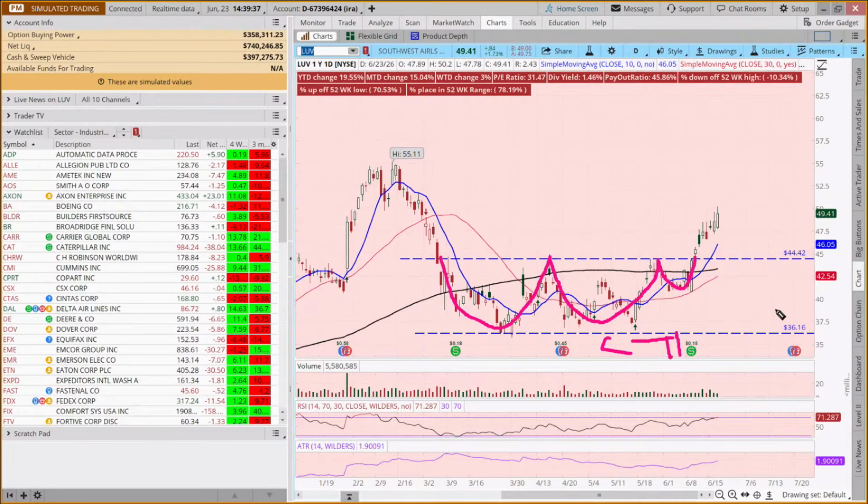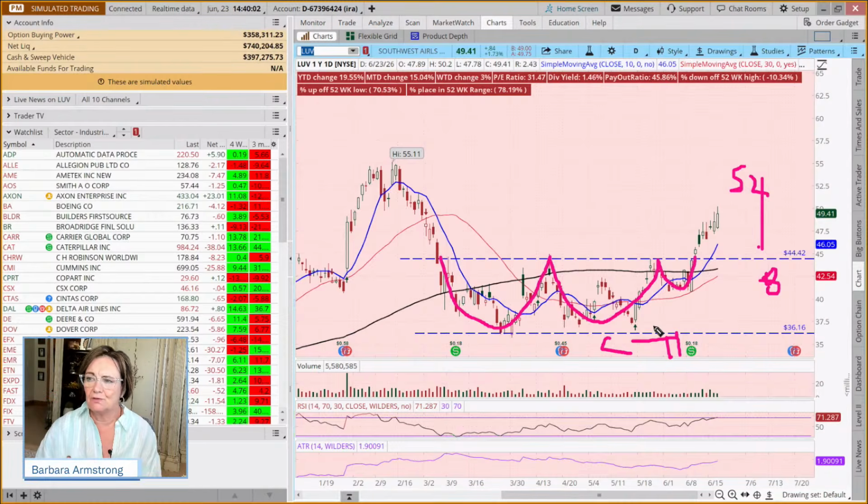How we measure these is going to be the same. It's about an $8 range. And an $8 range on a $45 stock is kind of huge. So 44, that would take us up to about 52. And it's well on its way, isn't it? So I hope this has given you some ideas on just how you can use this.